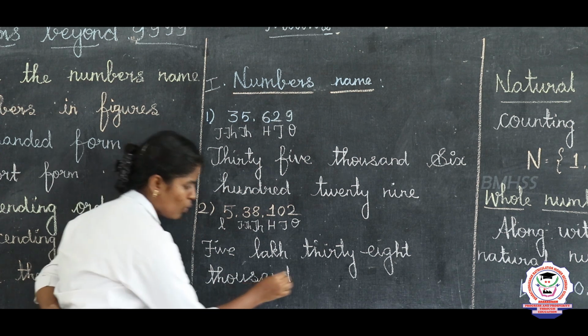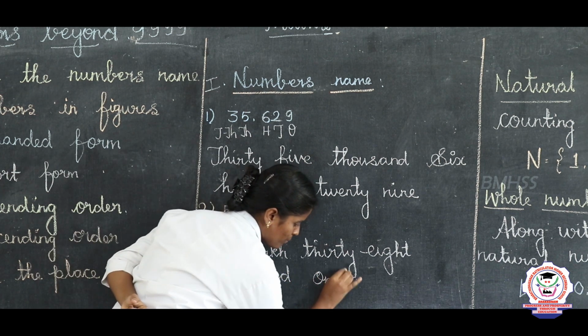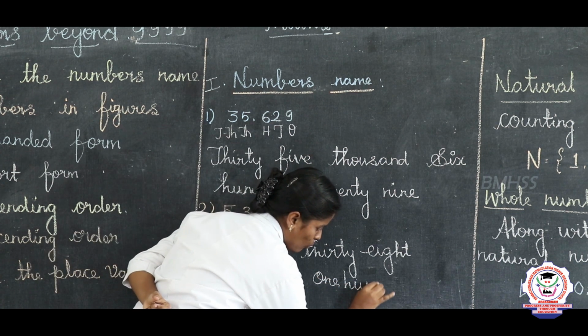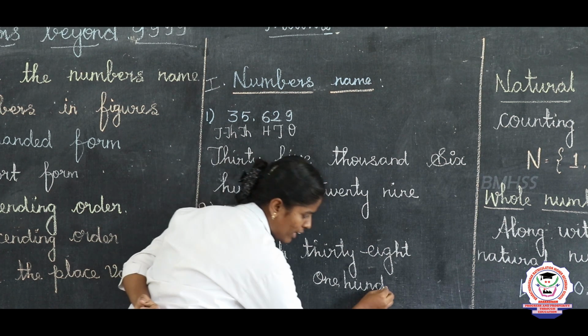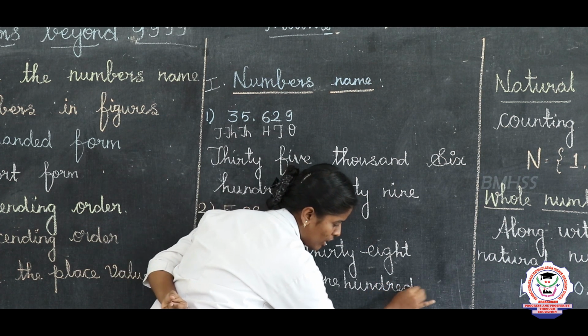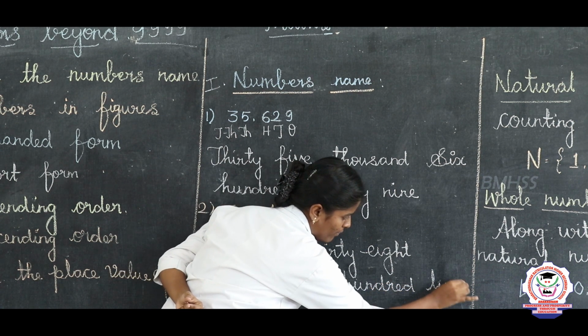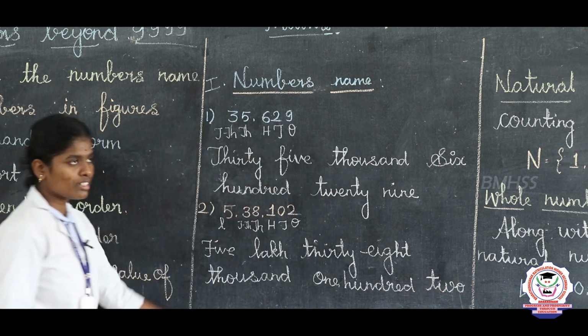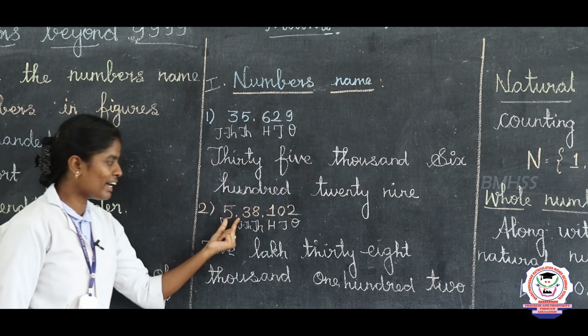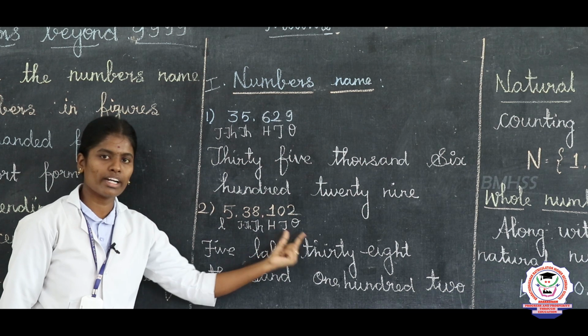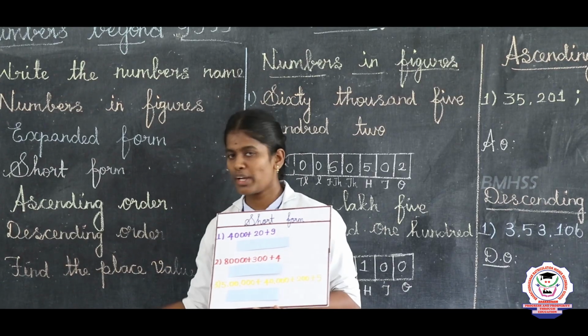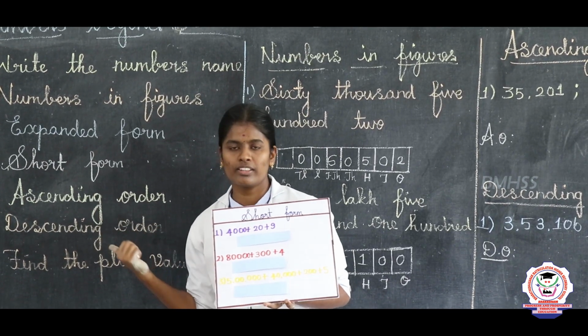Write here 102: one hundred two. So is everyone clear? Write the numbers name: 5,38,102. Next we are going to see the short form.